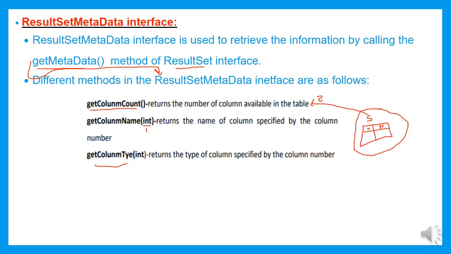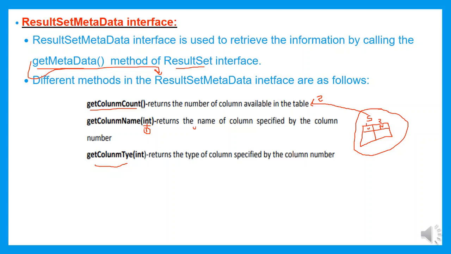I want to see what column names are available in this table. So this is column 1 and this is column 2. So I will make use of getColumnName. I will pass the index as 1. Then this method is going to return the column name specified by the column number given as the argument. Here I have given 1 for this particular table. The 1 is USN, so the first attribute is USN.